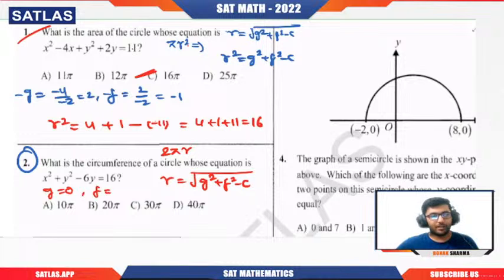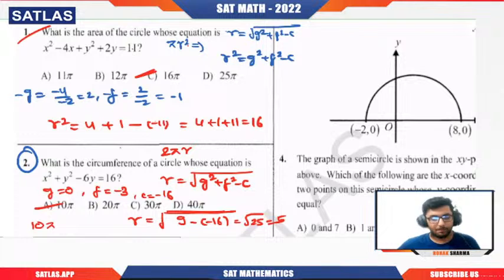If we calculate f, that will be minus 6 by 2. That is what? Minus 3. And what is c? C is minus 16. Why? Because in our formula, the constant value should be on the left hand side. Got it? So r will be equal to what? G square, that is 0, plus f square, that is minus 3 square is plus 9, minus minus 16. I guess that is root 25, so that will be 5. So what is the circumference? 10 pi. See how simple this has become for us now.